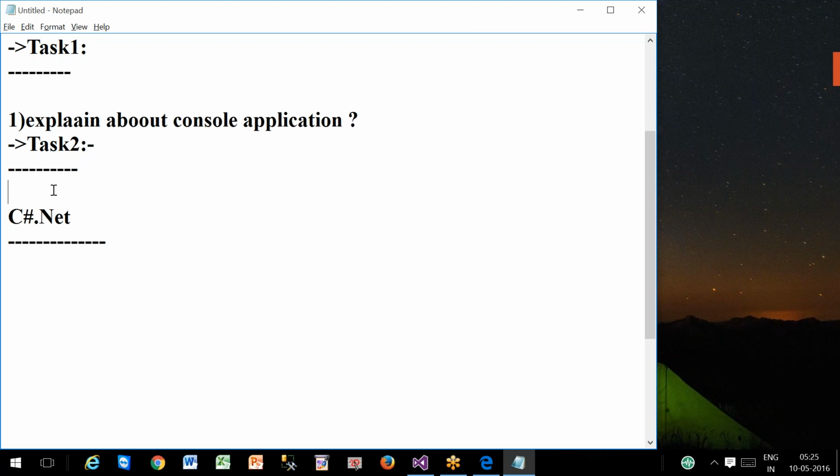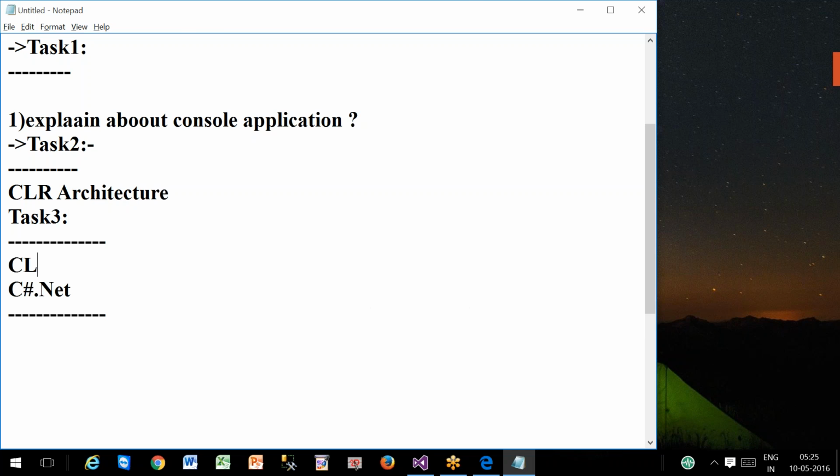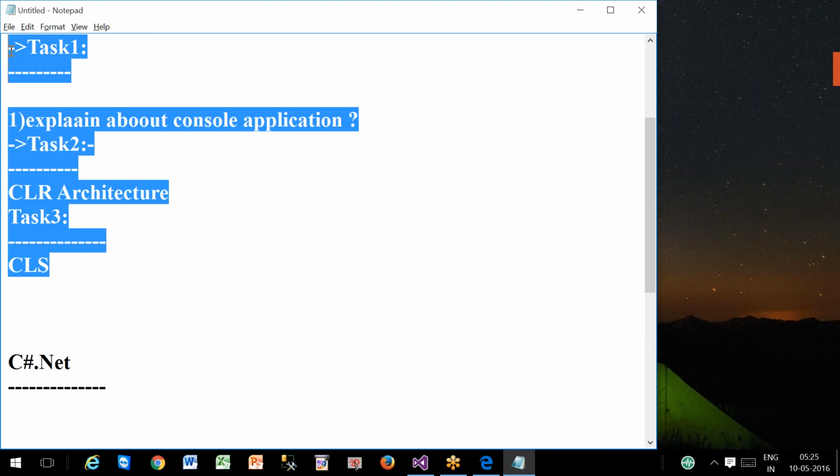The second task is CLR architecture, and the third task is CLS. Prepare all these 3 topics with handwritten notes, scanned copy, and send it to me before you go to bed today. Okay, these 3 tasks I am giving for today.